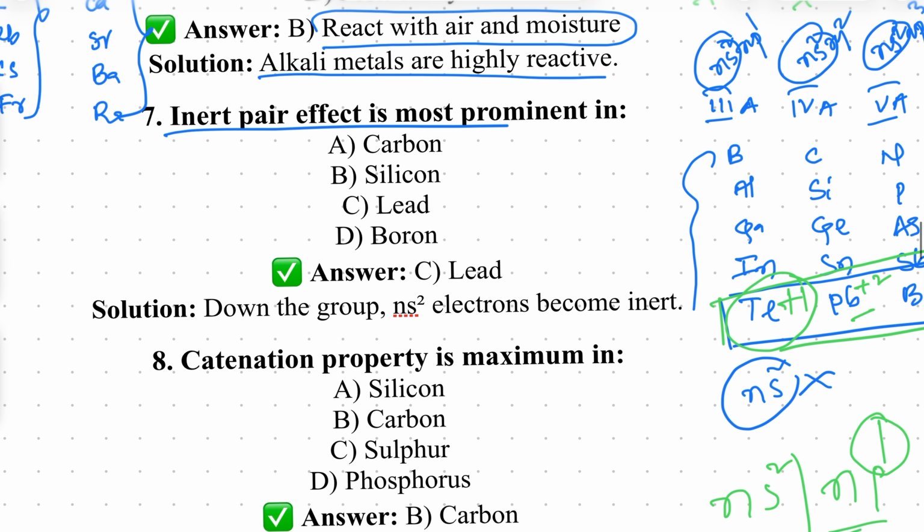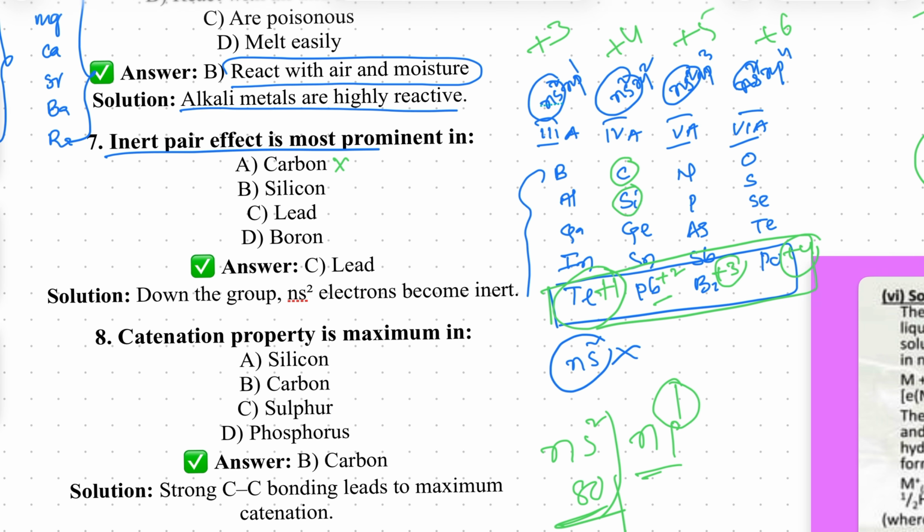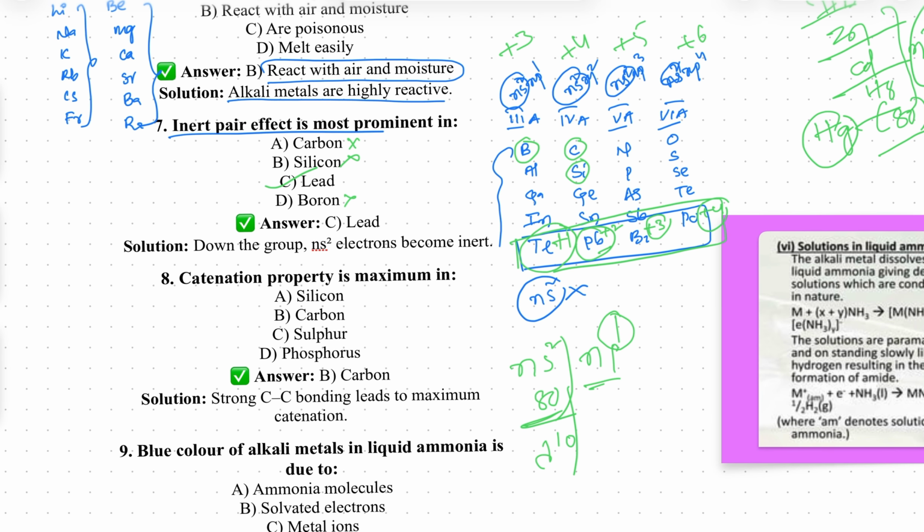Clear? So now tell me, the inert pair effect is mostly prominent in carbon? Not possible. Carbon is here, and silicon, not possible. Lead, yes, it is possible. Where is lead? Here is lead. So lead is possible. Boron, the first element, not possible. Only the last elements have this type of property. Clear, friends? That is the concept about this one.